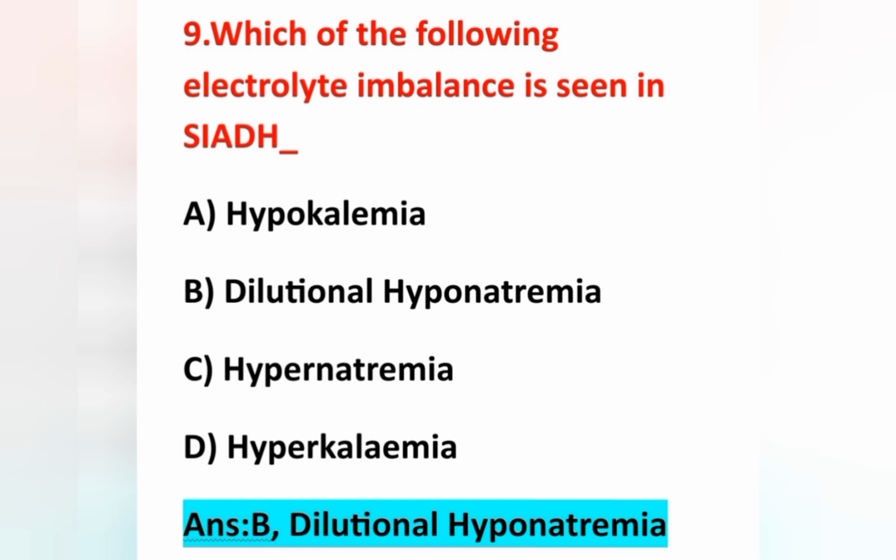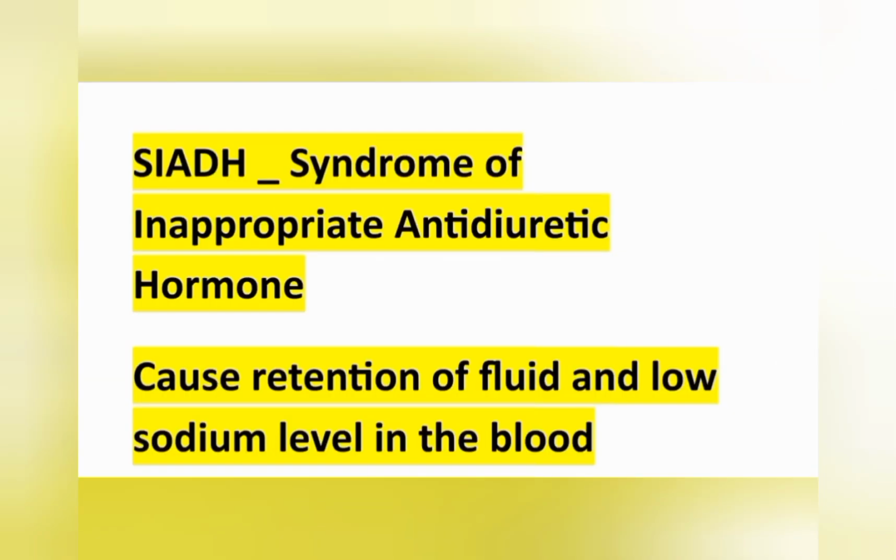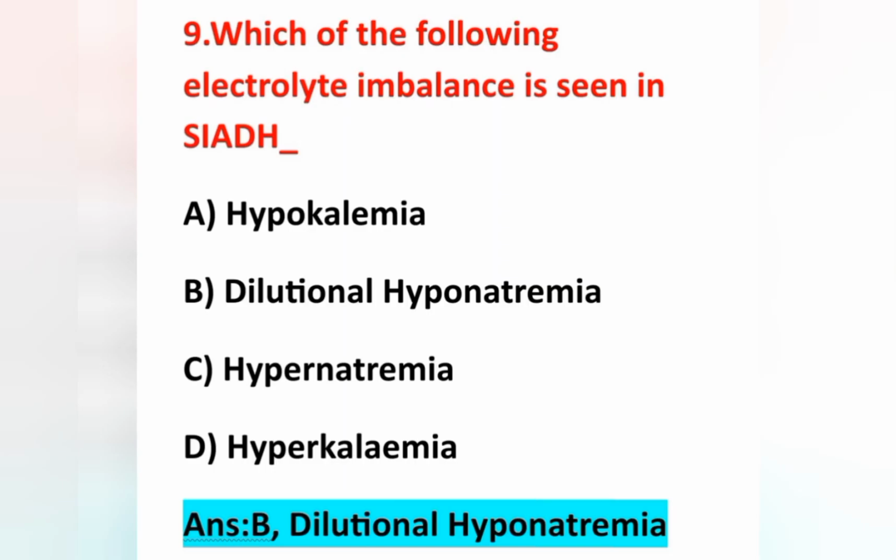SIADH means syndrome of inappropriate antidiuretic hormone. In SIADH there is excessive antidiuretic hormone that causes retention of fluid and a low sodium level in the blood. That is hyponatremia.